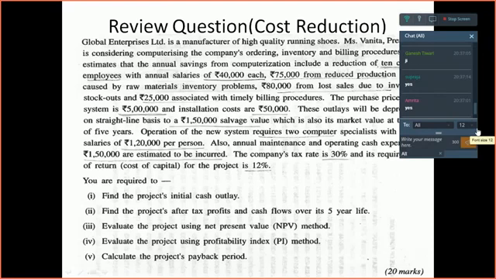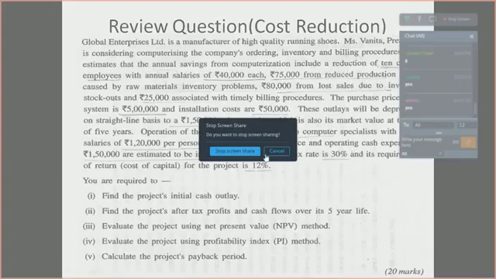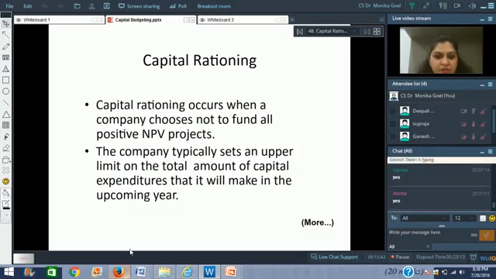I'm not sure whether you are able to type or not in this particular screen share. Initial cash outlay is the initial investment that has to go in this particular project. So who will tell me what is the initial cash outlay over here? What is the initial cash outlay in this particular project?